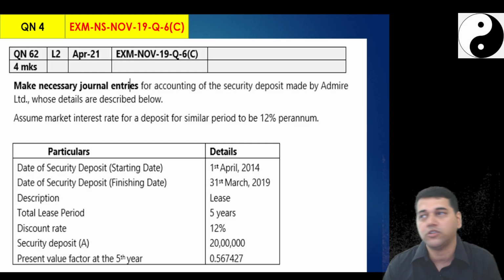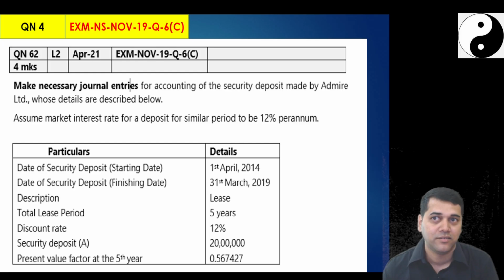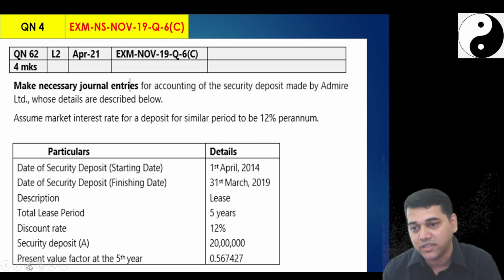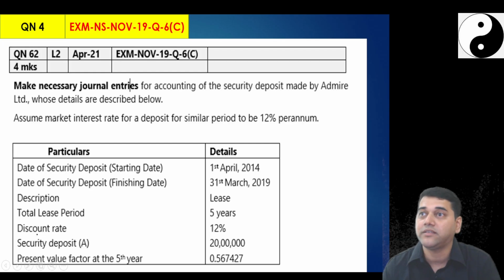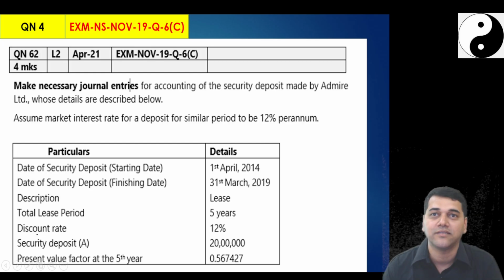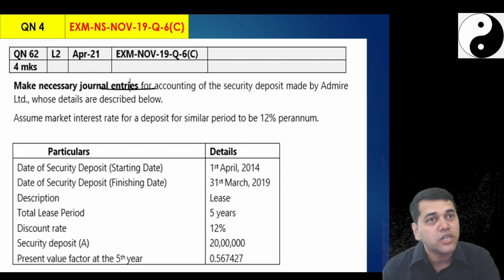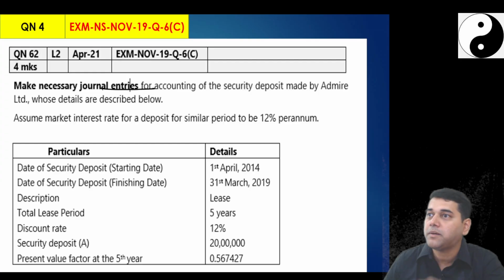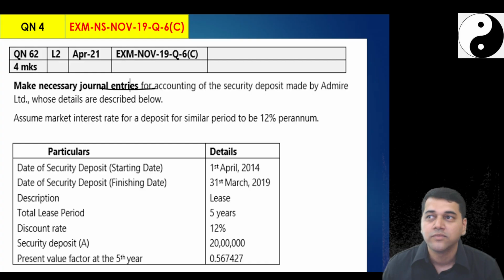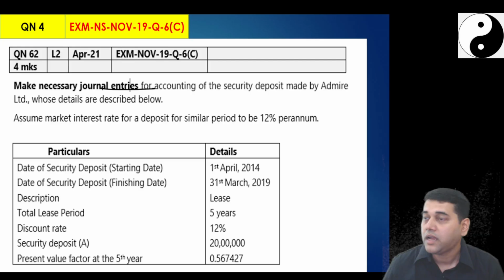Should I touch this question or should I not touch this question? What is the catch there? The biggest catch here is, in the study material, they said do it for the first year and the last year. And in this question, they said pass the journal entries. They didn't tell also all the years. And the moment you started journal entries, then you realize, this is going to take time.